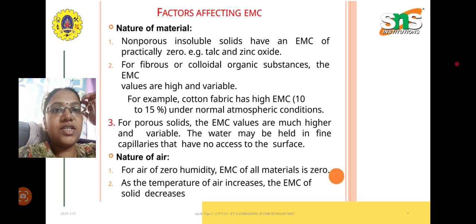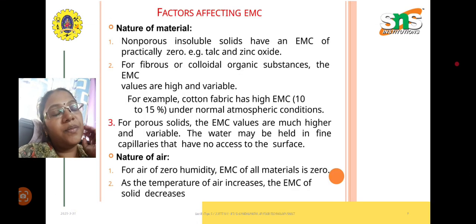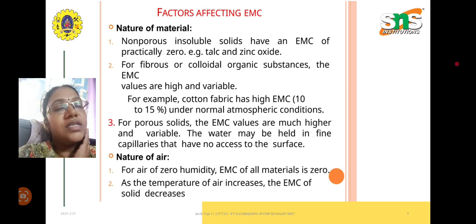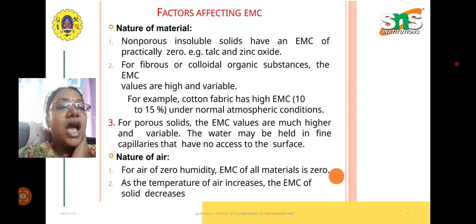First is the nature of the material. Material plays a major role. Non-porous insoluble solids have an EMC of essentially 0, like zinc oxide or talc. For fibrous or colloidal organic materials, the EMC values are higher and may vary.